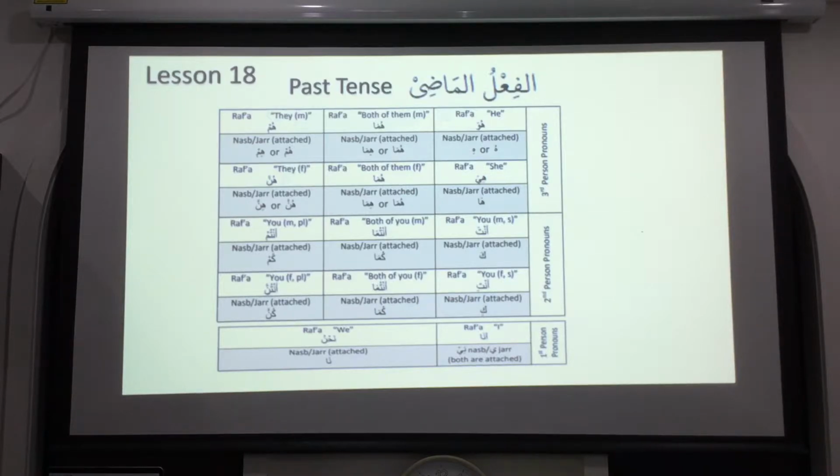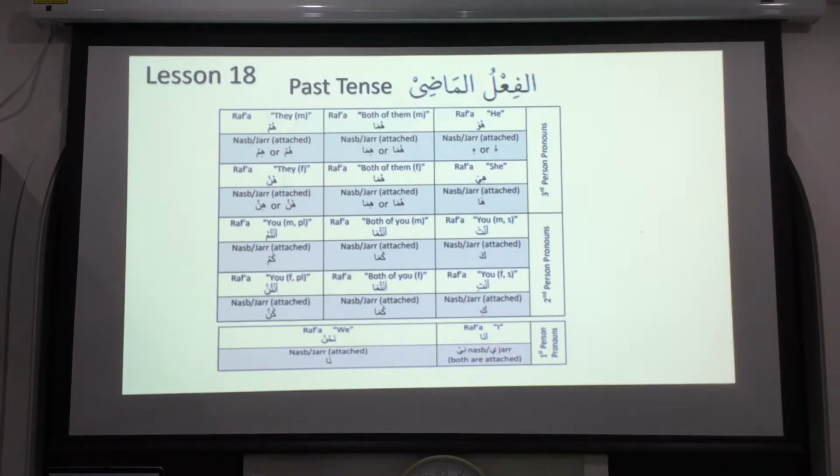So it is up to all of you. Just have some time and memorize. It's not very difficult to remember. Just remember there are 3 columns: singular, dual, and plural. That's it. Even our kids are learning these now. There are 3 columns, and each for men and women. That's it. It's very simple as that. And for the bottom part, it's very simple: ana and nahnu.